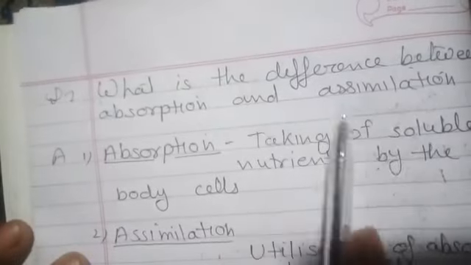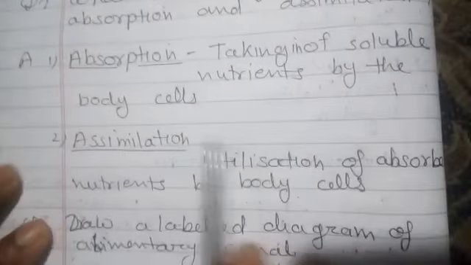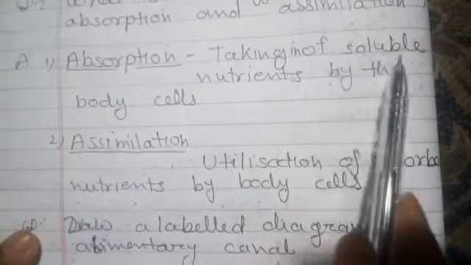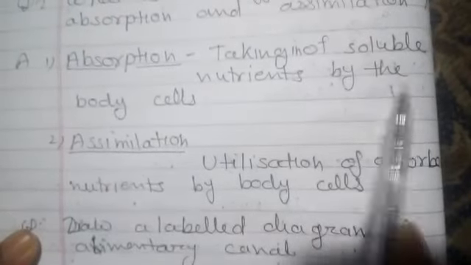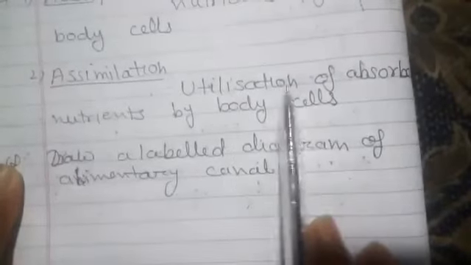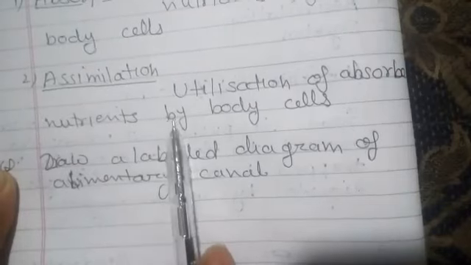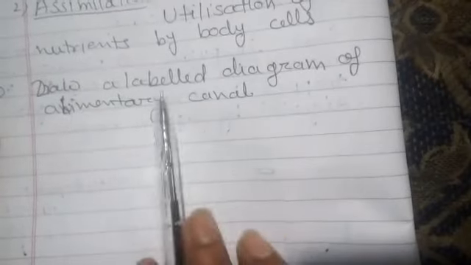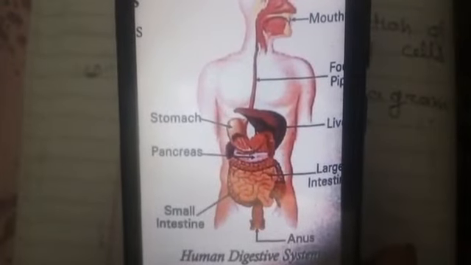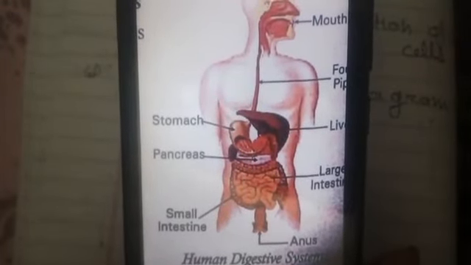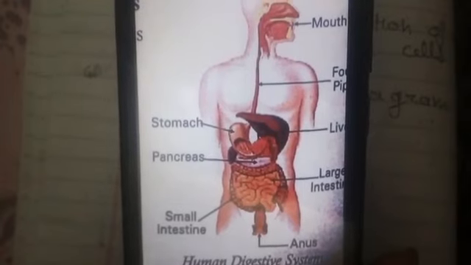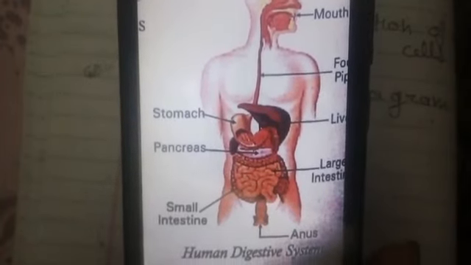And what is the difference between absorption and assimilation? Absorption means taking in of soluble nutrients by the body cells, and assimilation means utilization of absorbed nutrients by the body cells. And the second question is, draw a labeled diagram of the alimentary canal. And the answer is this picture: mouth, stomach, pancreas, large intestine, small intestine and anus.